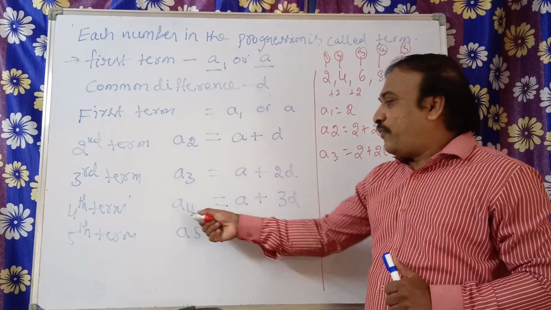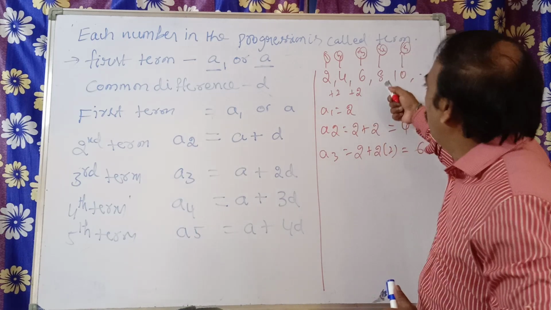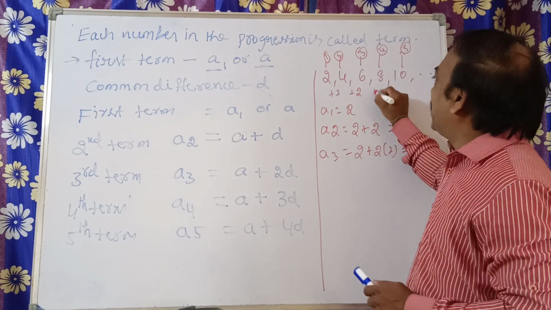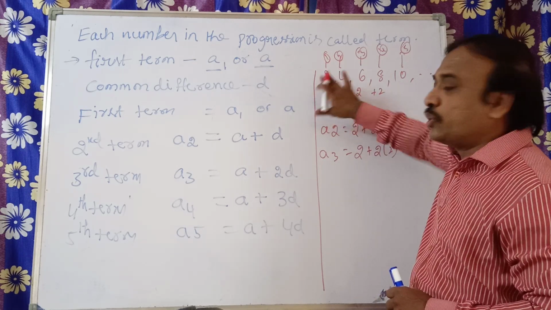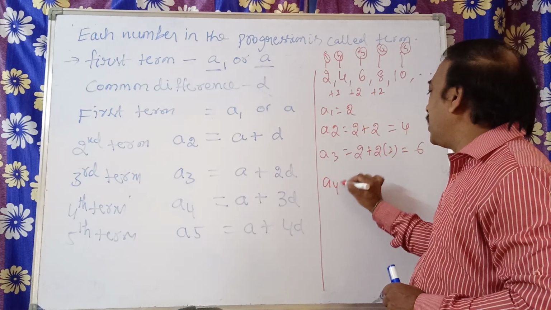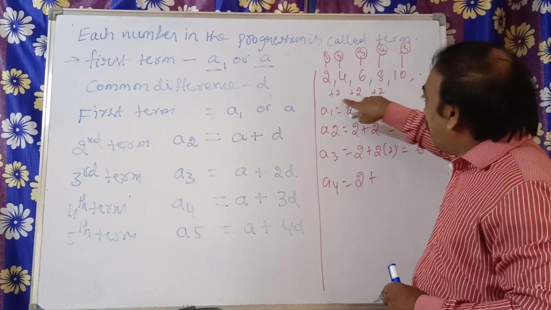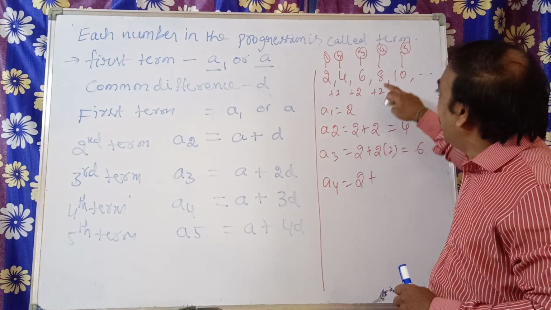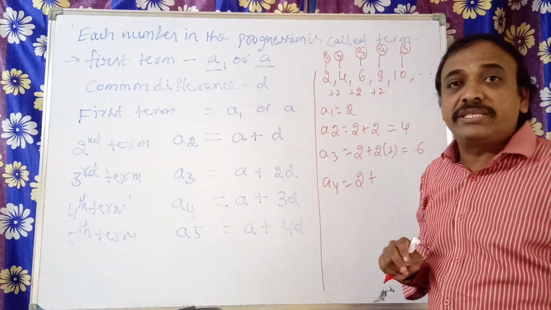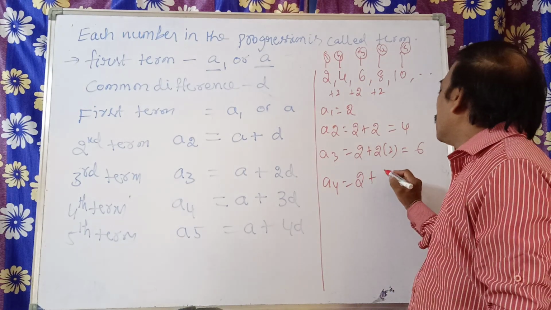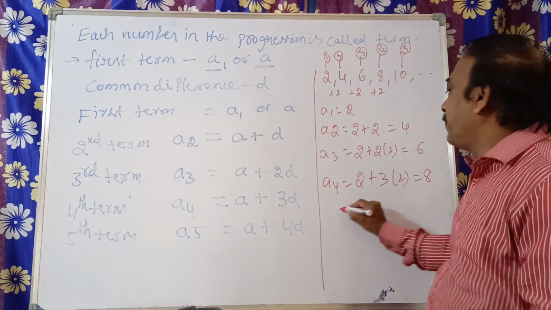Now A4, A plus 3D. Now you see 4, A4. How many times are you adding here? The first term is this 2. So A4 is equal to first term 2 plus, now the difference, a fixed value, how many times are you adding to get the fourth term? Plus 2, plus 2, plus 2. How many times? 3 times you are adding. So 3 into that number will give you 8.